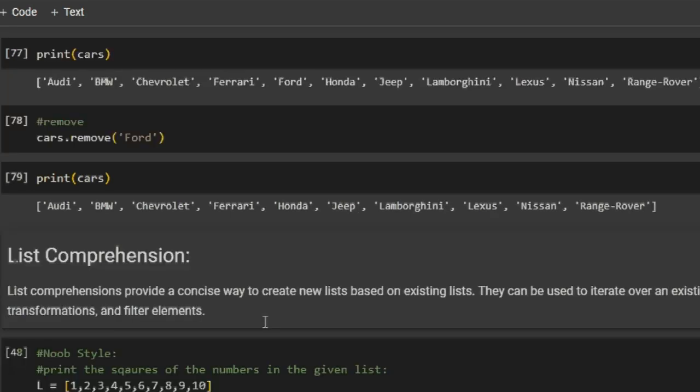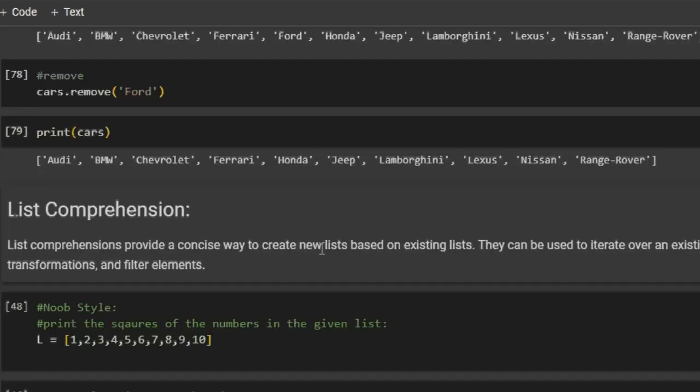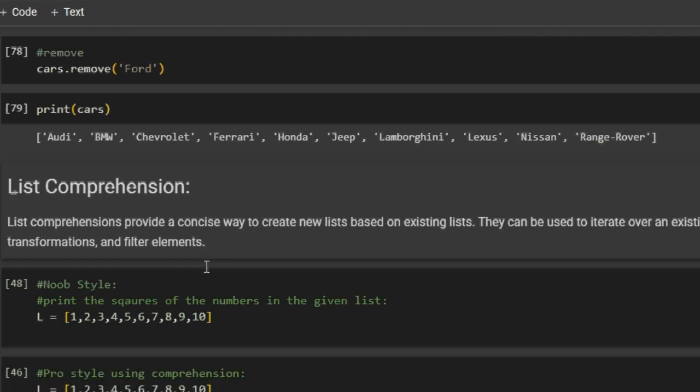Now comes the time, guys, where you will be transforming from a noob to a pro and feel more powerful while writing codes using lists in Python using list comprehensions. So what is a list comprehension? A list comprehension provides a concise way to create new lists based on existing lists. They can be used to iterate over an existing list, apply transformations, and filter the elements. Let's get it cleared by using some examples.